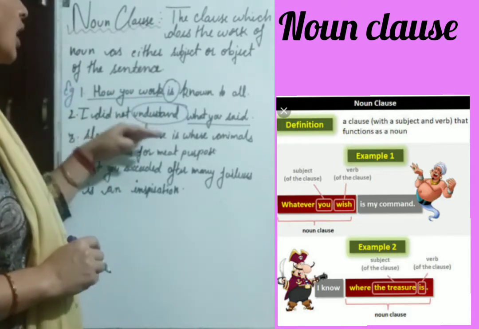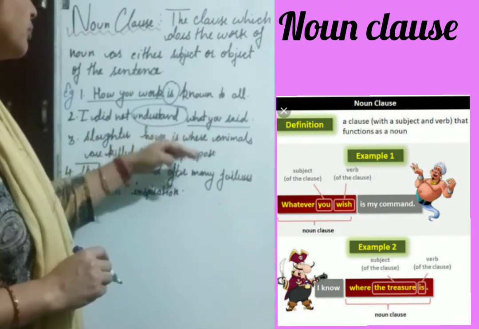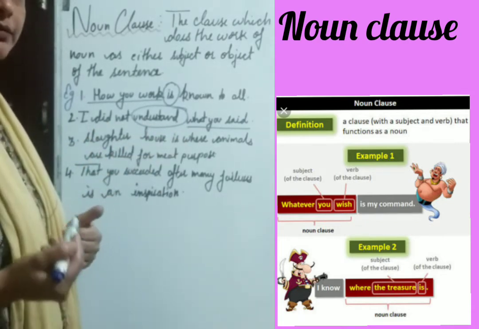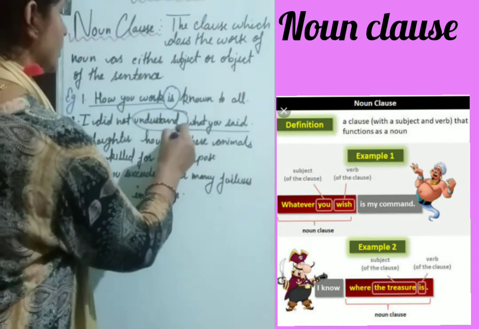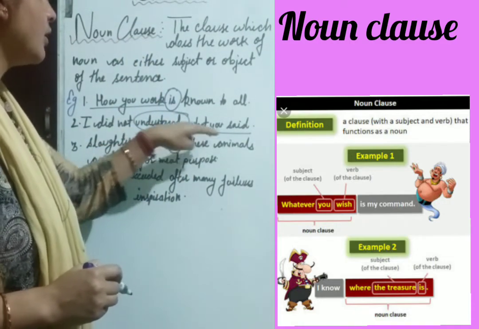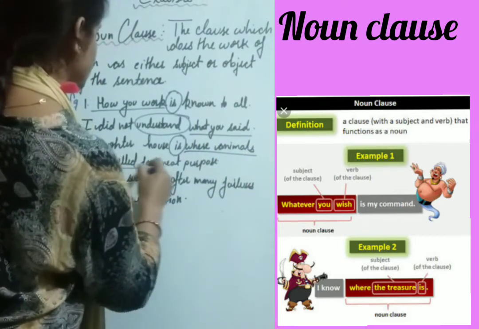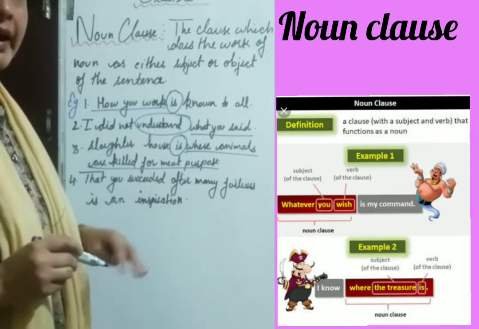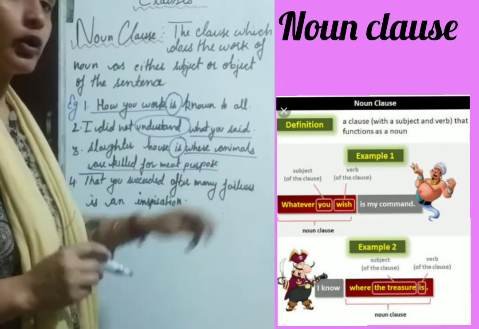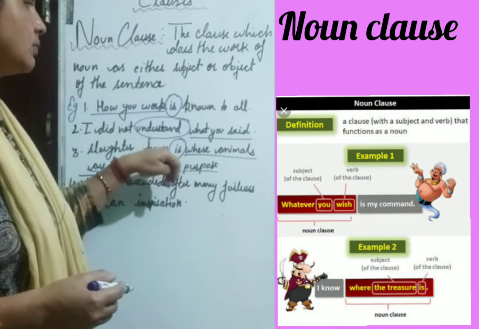Third, slaughterhouse is where animals are killed for meat purpose. Again, we have to identify the verb here. So, the verb is is. After this, where animals are killed for meat, this is a noun clause. And this noun clause acts as the object of the verb is.